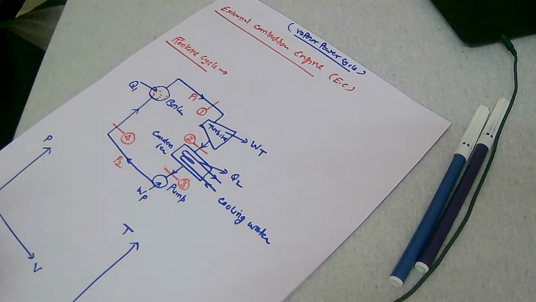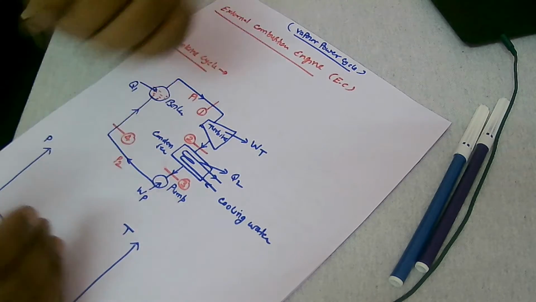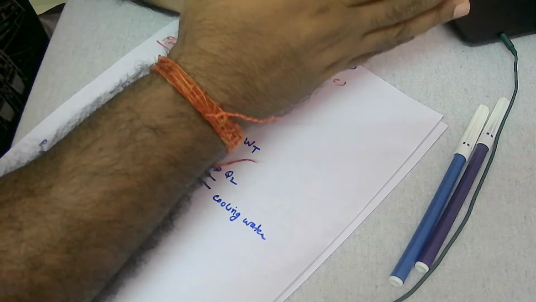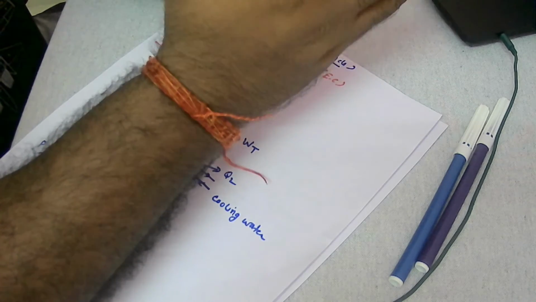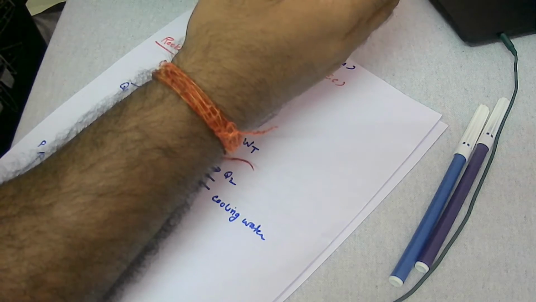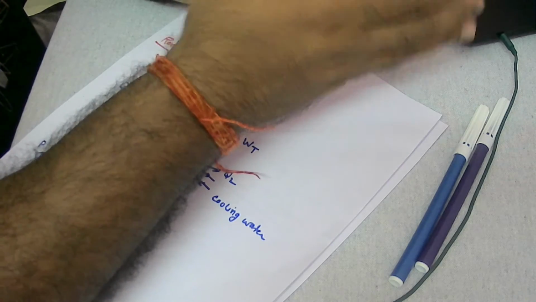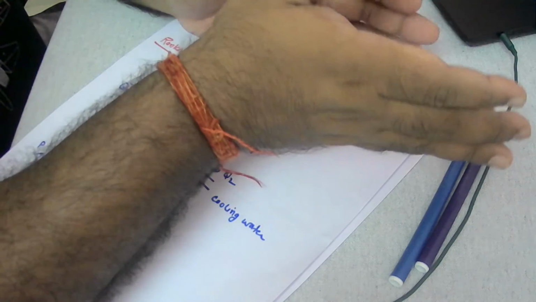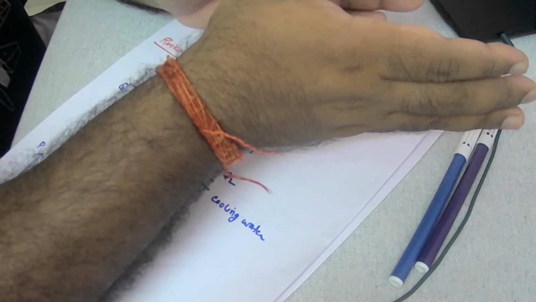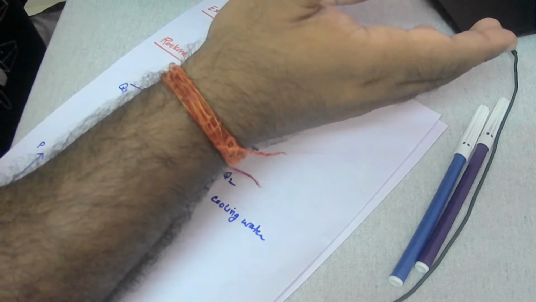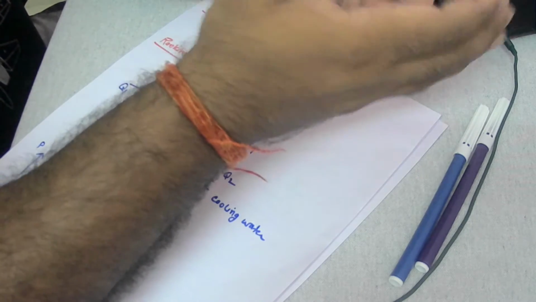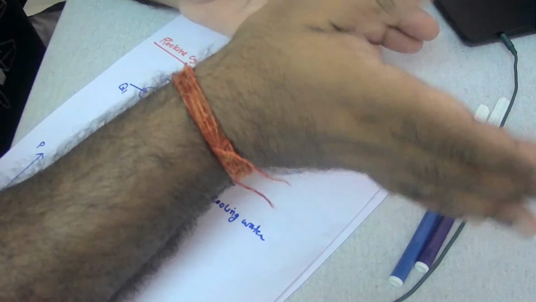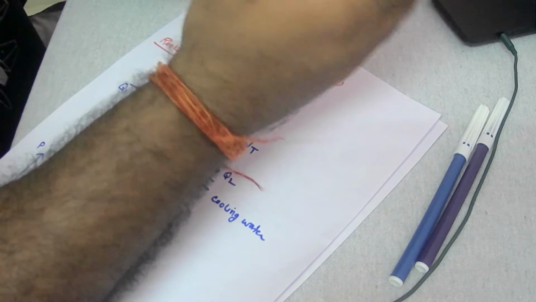In a steam power plant, from your basic mechanical engineering, you may know that these engines are known as external combustion engines: engines in which combustion takes place outside of the engine. All the steam power plants, or thermal power plants, that we use for electrical power generation are basically external combustion engines. So how do they actually work?